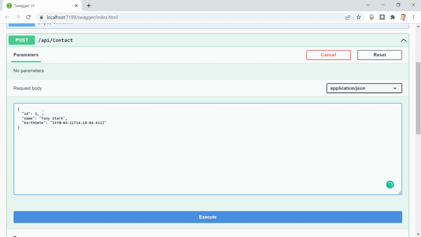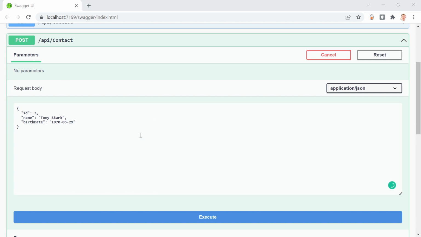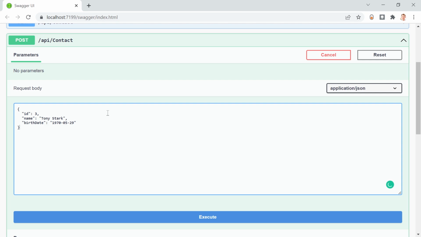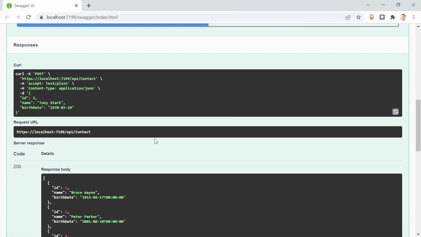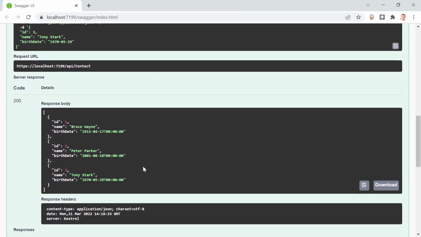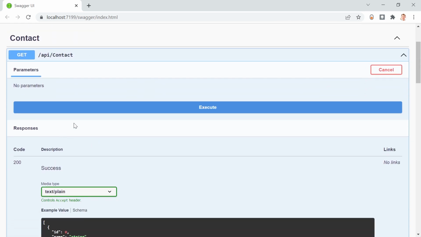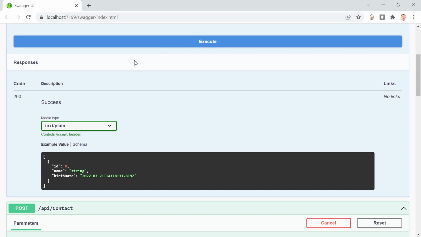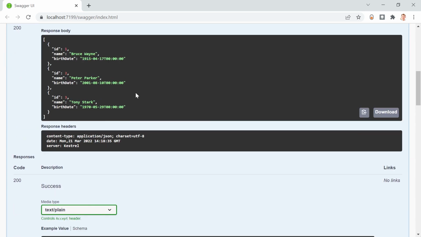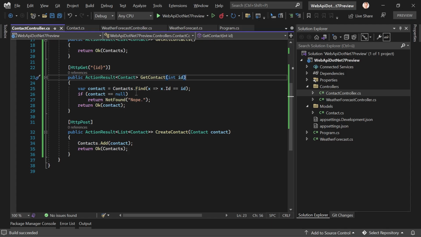And this would be 1970. And then May 29th, I think. Yep, that's what Google is telling me. Hit execute. And there he is, Tony Stark. Works like a charm. Can we get Tony Stark here as well? Yep. Great. Okay, POST. Check.